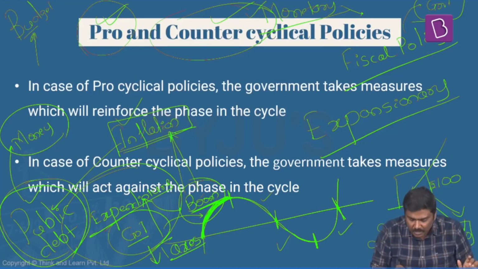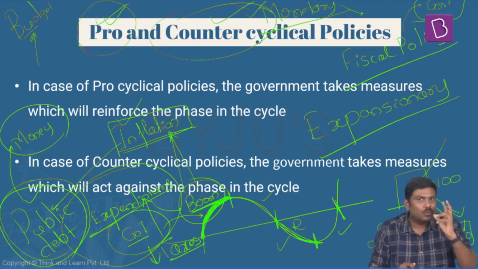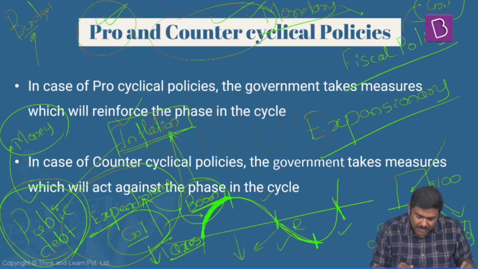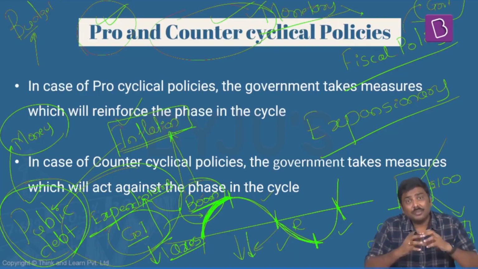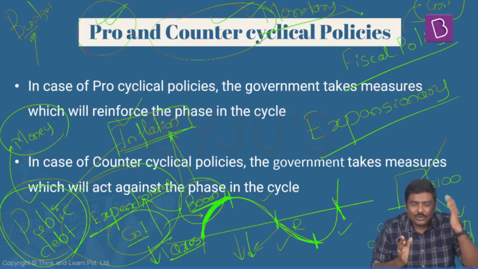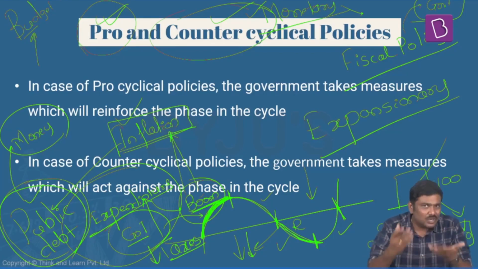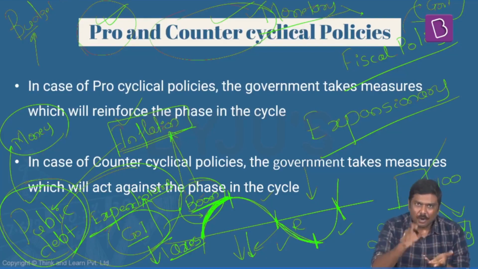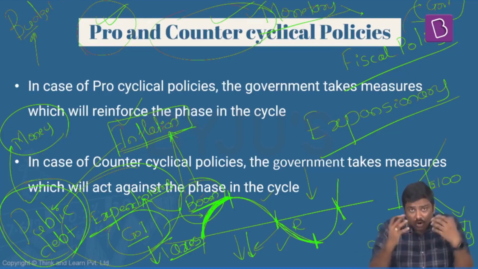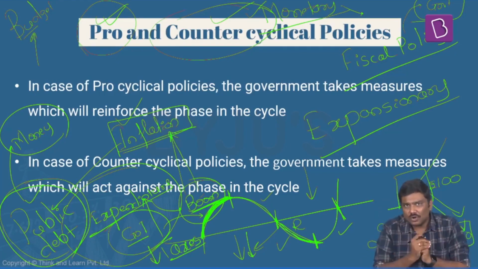Let me give you another example. Take the recessionary stage here. During the recessionary stage, what will happen? The private sector investment is very low. What about the employment growth rate? Very low. The unemployment rate is increasing. So if the government also reduces its expenditure at this particular point of time, do you expect the Indian economy will recover? Have you understood the logic here? Somebody has to invest in the market. Somebody has to generate employment in the market. If the government of India is not doing this, obviously the private sector will also not do it.